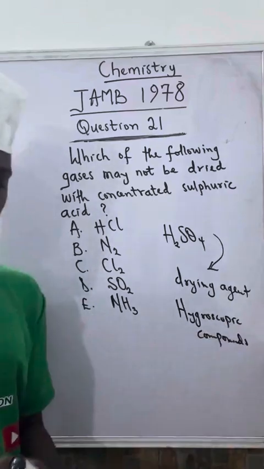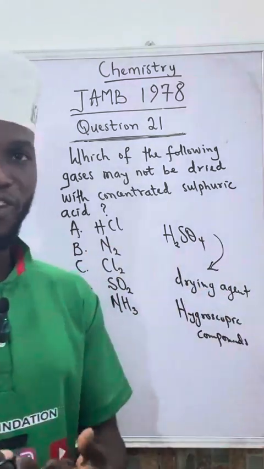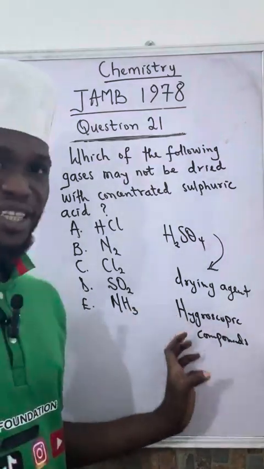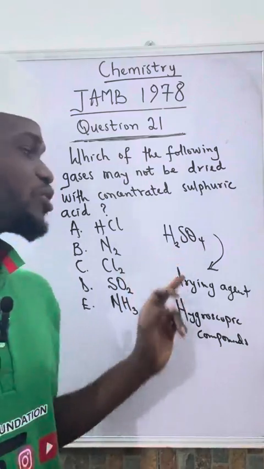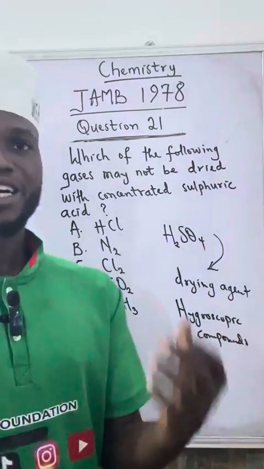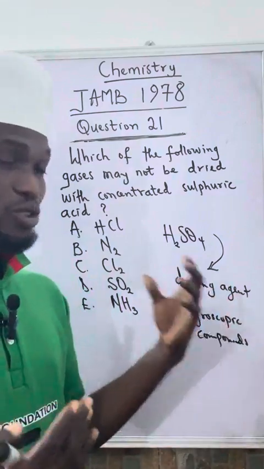These are compounds that absorb moisture when they are exposed to the atmosphere. As a matter of fact, this is the only liquid hygroscopic compound. Because they absorb moisture from the atmosphere, they are capable of drying so many other substances.